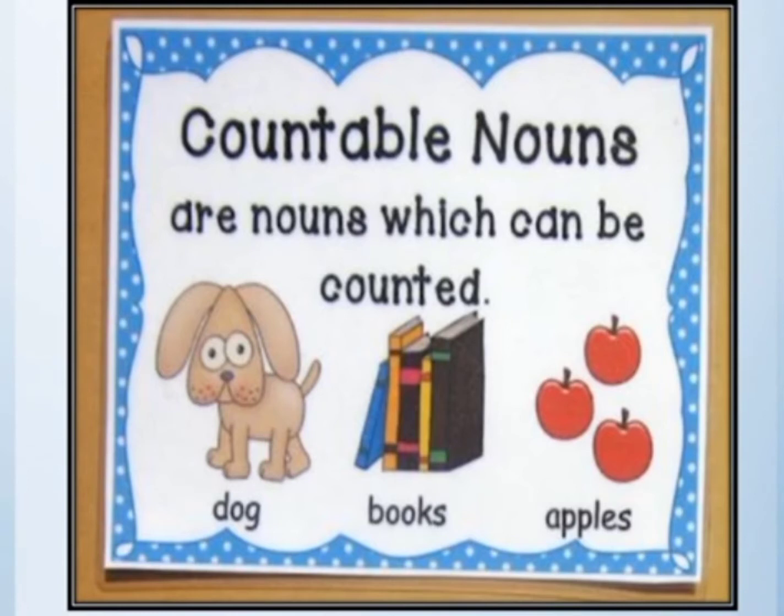They can be in singular form, that means one, like one dog is here. So it's a dog. And if more than one is there, then it's plural. So books are the plural form of a countable noun. Similarly, apples, because they are more than one. So countable nouns can be singular or plural.